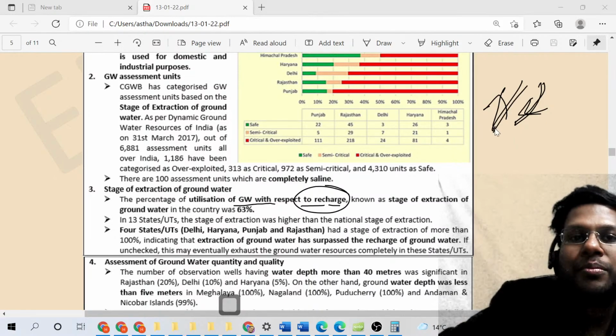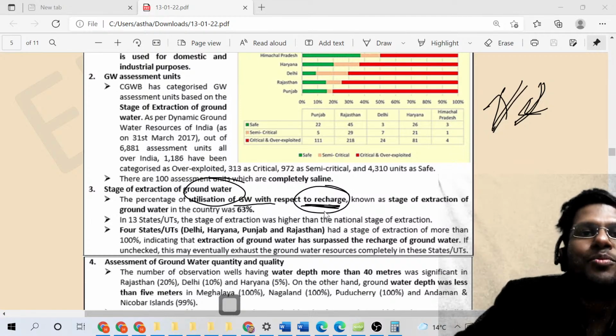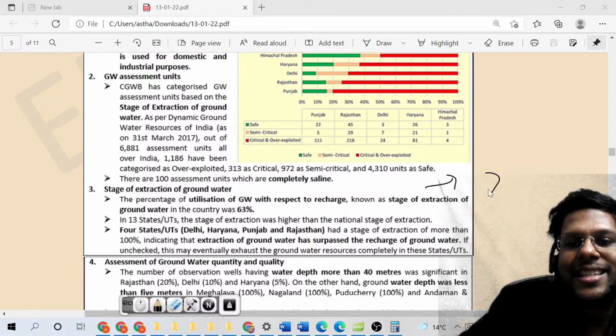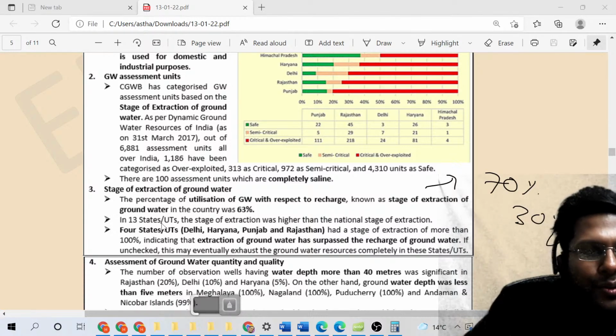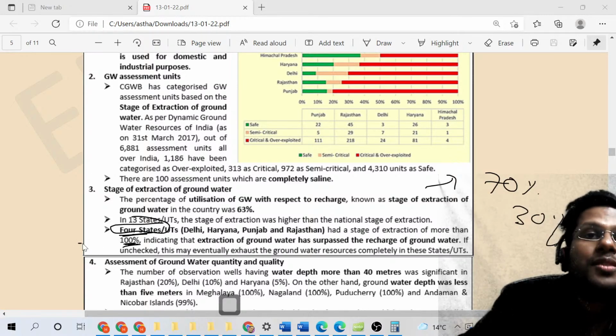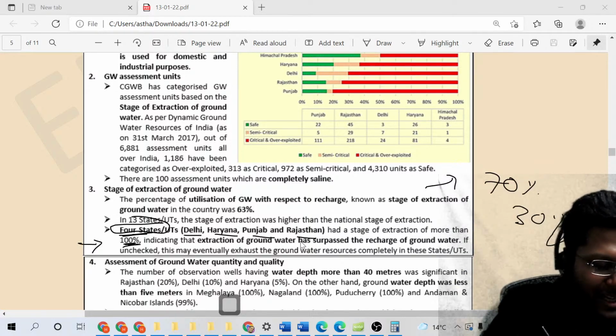If the ratio is more, it is dangerous. Am I correct? If the ratio of utilization of groundwater to its recharge is more, then it is dangerous. And if it is less, it is good. India has tried to maintain this at 70, so that 30 is always there, we will keep replenishing the water. But there are as many as four states where this proportion is more than 100. That means Delhi, Haryana, Punjab, Rajasthan, all water deficit areas that Pritika has mentioned, right?